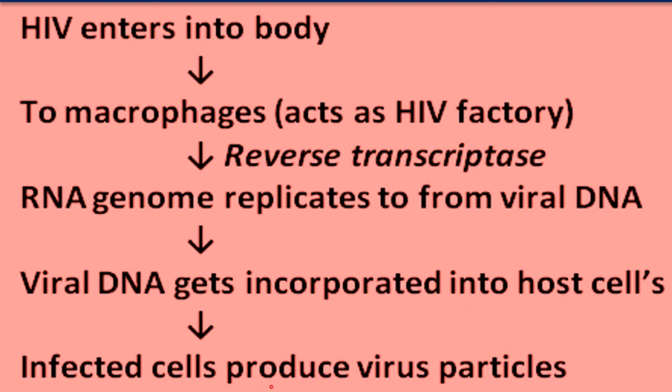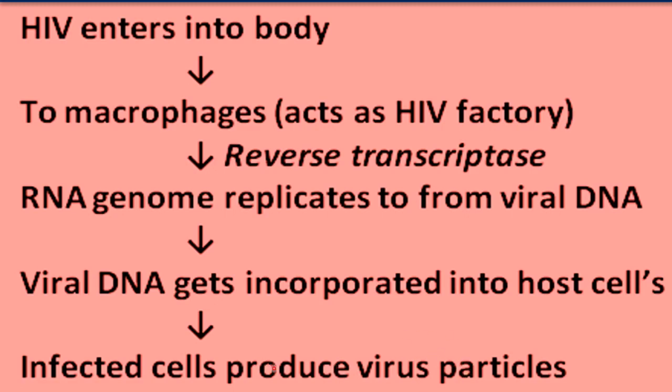Now infected cells produce virus particles. How? Because when our DNA replicates, along with that DNA the viral DNA will also replicate because it has been integrated in it. So the infected cell produces virus particles, because the DNA of the virus is replicating there with our DNA.